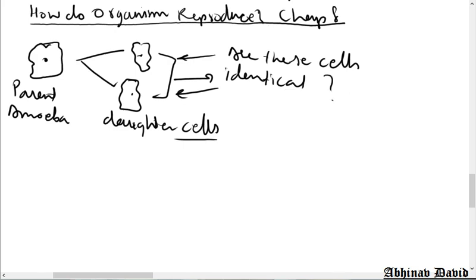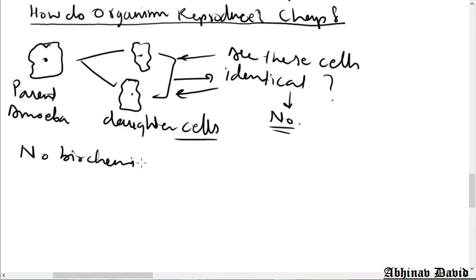So the answer is no. Why? Because no biochemical reaction is 100% accurate. No biochemical reaction is 100% same to same. Every time the DNA will copy itself, there will be some changes in the new copy of the DNA. Let me repeat.